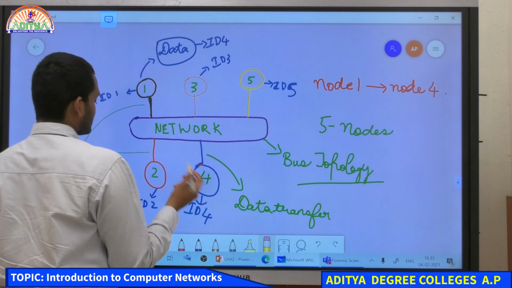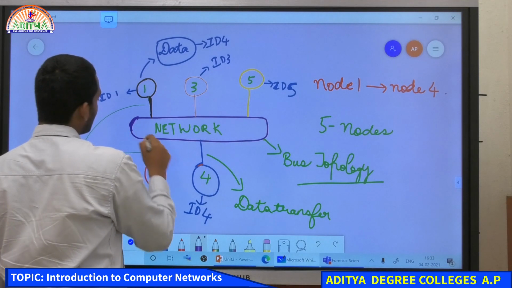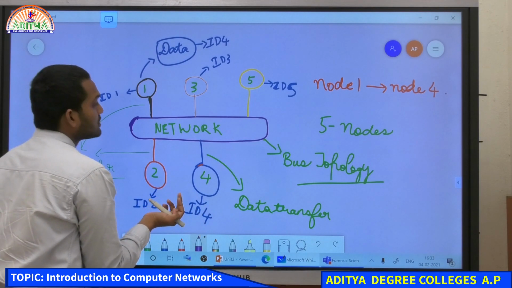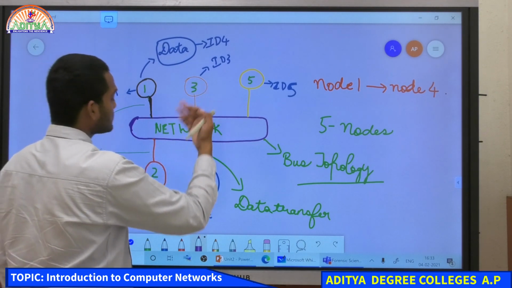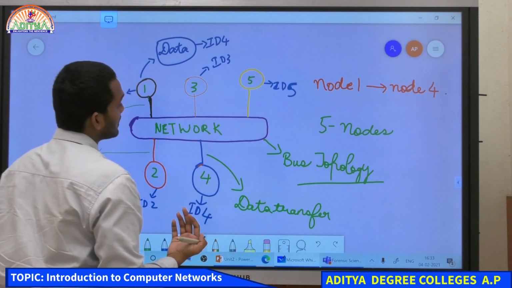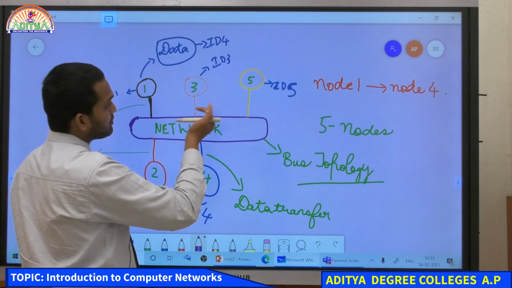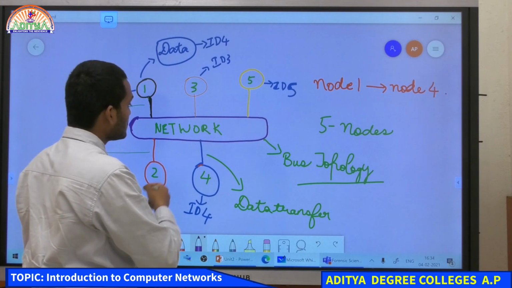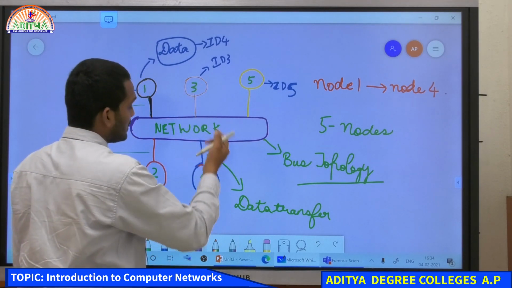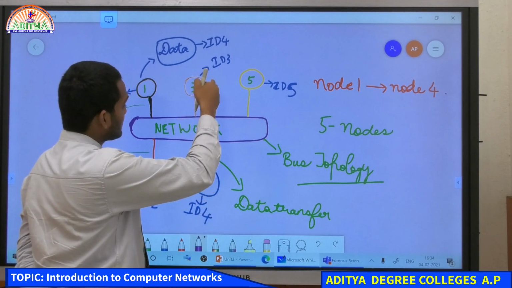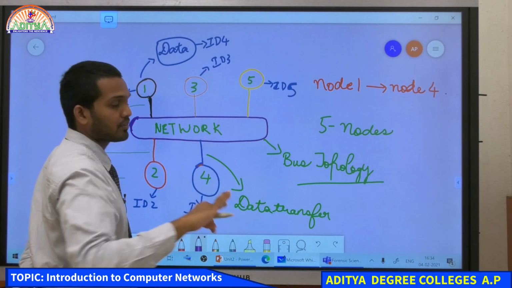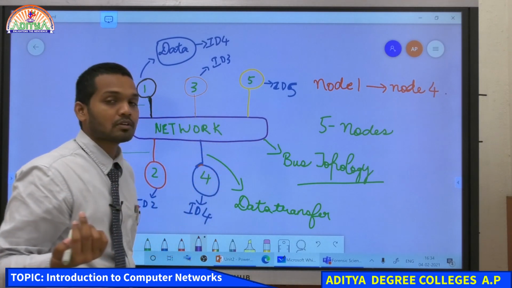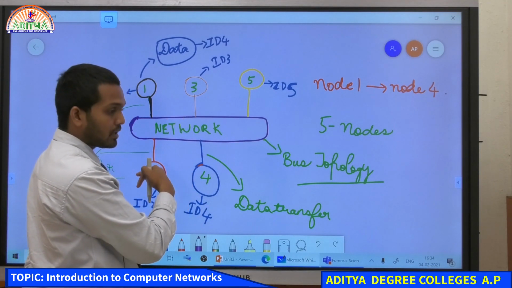Okay, so what did we do here? We were sending some data from the first computer to the fourth computer. Suppose at the same time computer 3 is also sending some data to computer number 2. Then computer 3 will give the ID number 2 to whatever data it wants to send, so that it will reach ID number 2 in the required format. So when computer 3 sends it, it will go to computer 1, and it doesn't match the ID of computer 1, so it will then go to computer number 2, and over here it matches the ID, so computer 2 collects it.